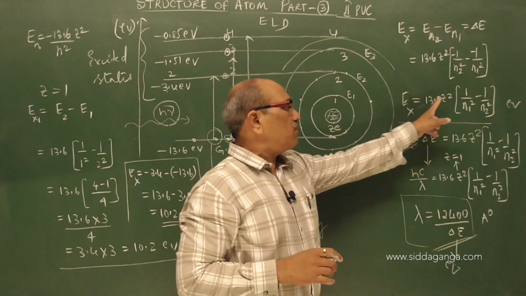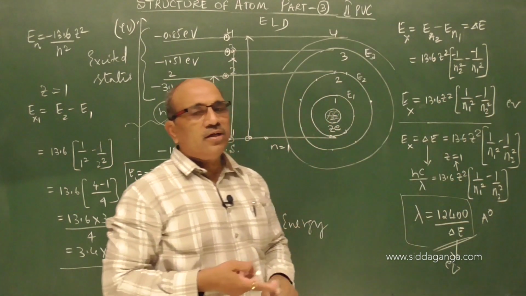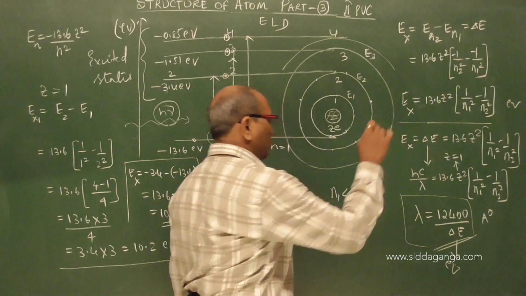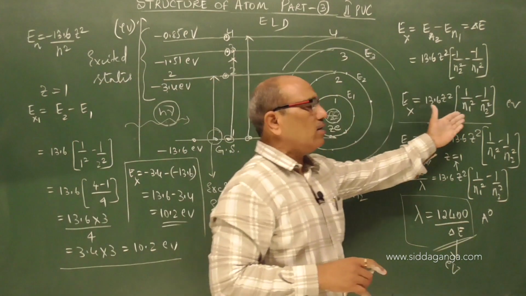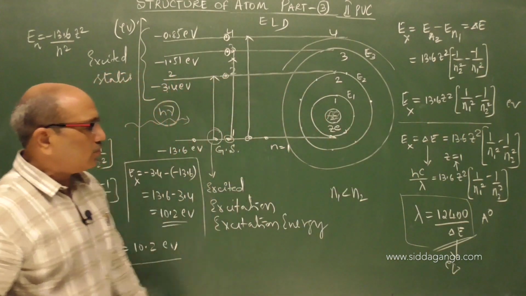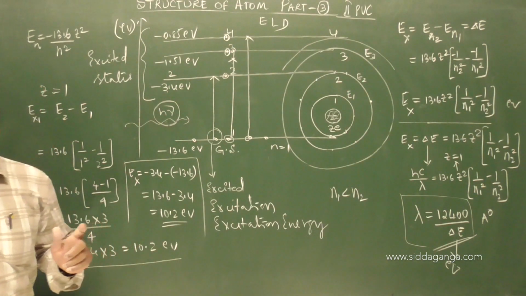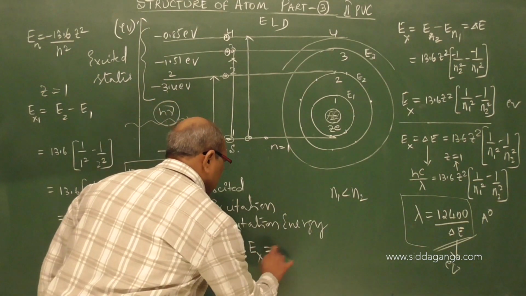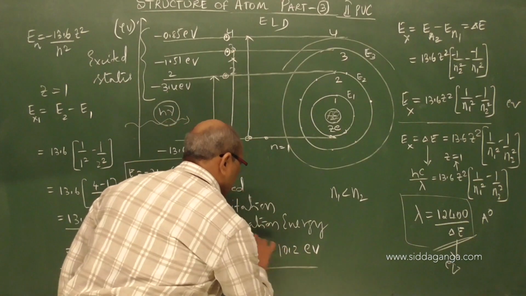The general equation is 13.6 Z square times 1 by N1 square minus 1 by N2 square. N1 is the lower orbit, N2 is the higher orbit. N1 is always less than N2. We can get to any orbit; N1 is not only 1, that is the most general case. I showed 1, but we also talk about excitation potential. However, for the first excitation energy we got 10.2 electron volt here.